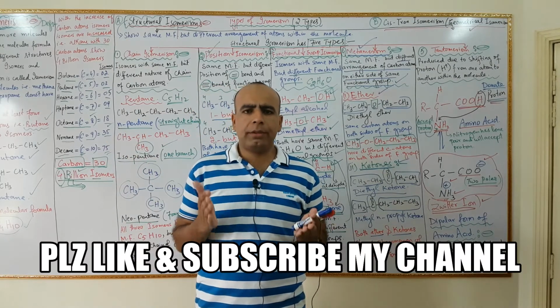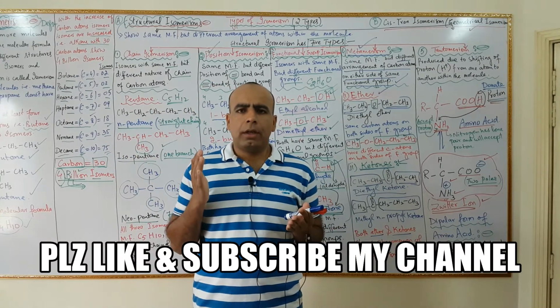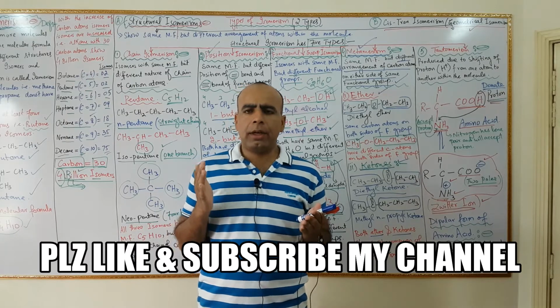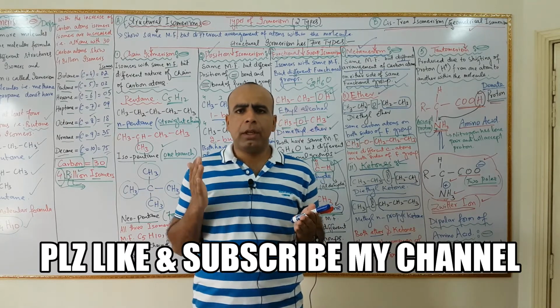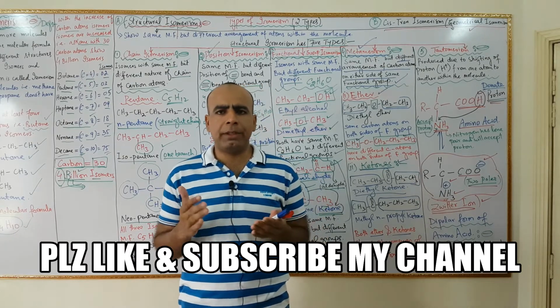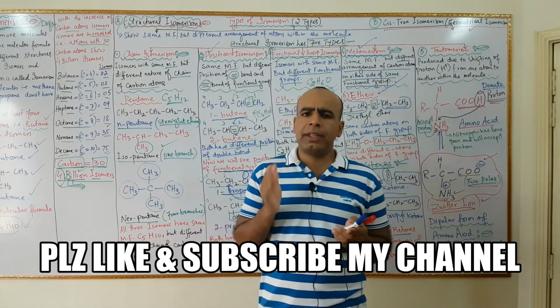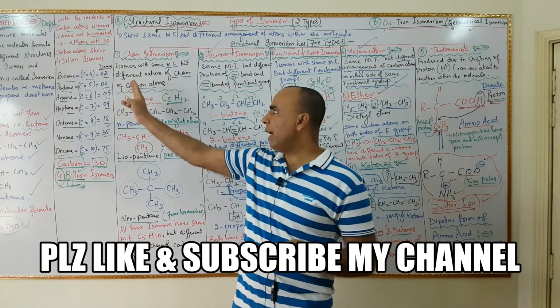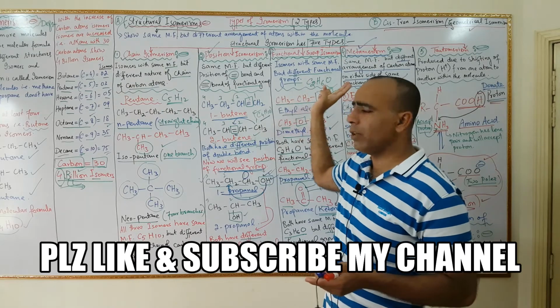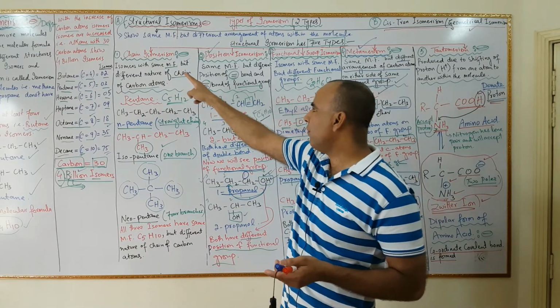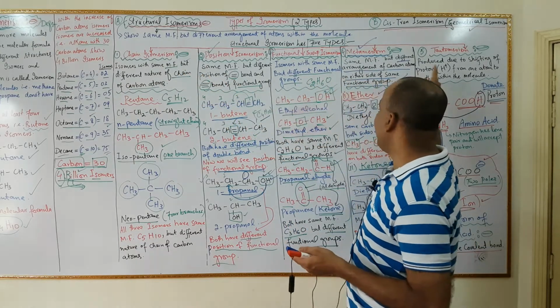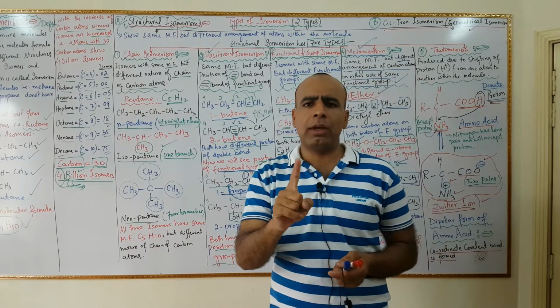My dear students and my dear viewers, now the next type of isomerism is functional group isomerism. One thing which is similar in all 5 types of structural isomerism is that all the isomers have the same molecular formula.